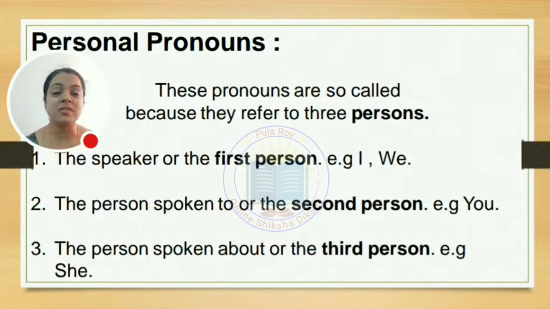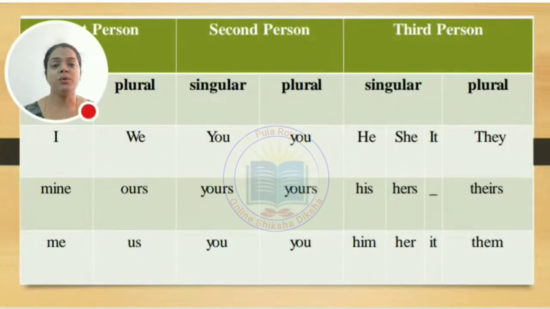So when we are talking about somebody, the third person, about whomsoever we are talking, that one is known as personal pronoun. So first, as we got to know about subject pronoun and object pronoun, they are actually the part of personal pronoun only. So here we find we are having three persons: first person, second person, and third person. Both the persons are categorized into two parts. One is singular form, another is a plural form. So what is the singular form here?